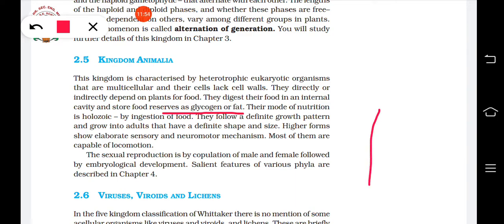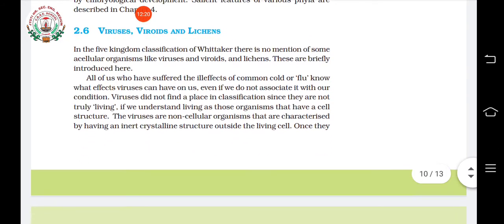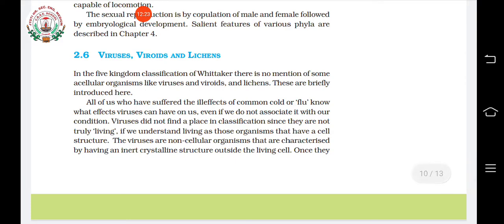So this is the characteristic of kingdom Animalia. They are eukaryotic, heterotrophic. Their reserve food material is glycogen or fat. Mode of nutrition is holozoic. They show a definite growth pattern and grow into adults that have definite shape and size. Clear? Okay. So the next group of organisms that are not coming under this five kingdom classification are viruses, viroids and lichens.